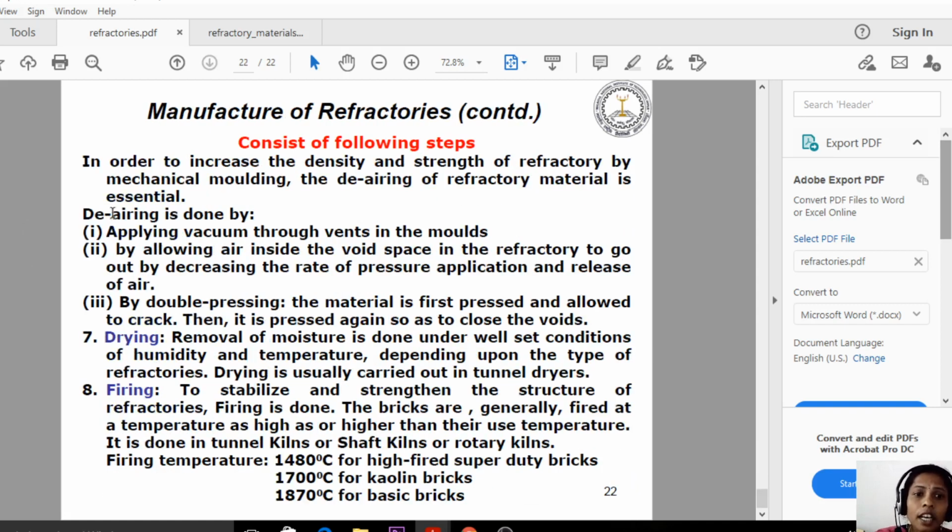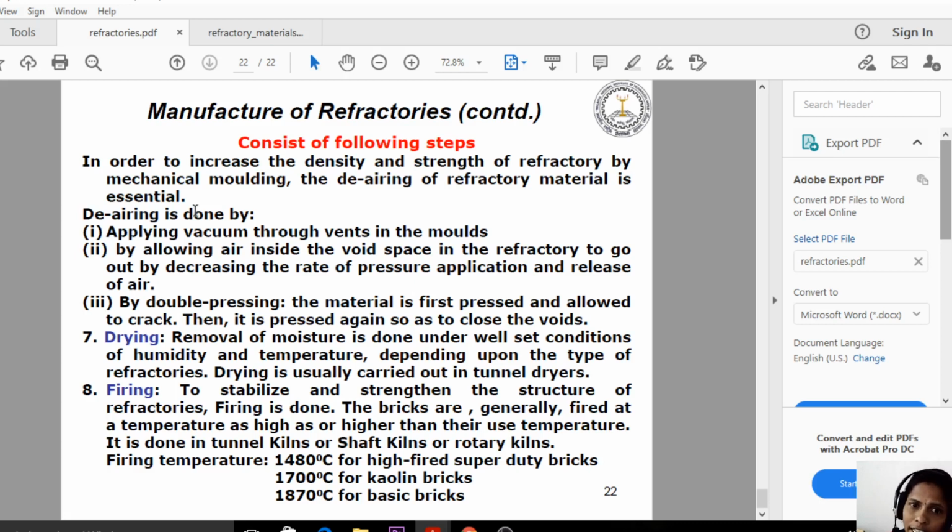But before that, in order to increase the density and the strength of the refractory by mechanical molding, the de-airing of refractory material is essential. That means before doing the molding process mechanically, in the equipment, we must do the de-airing process of the refractory material. De-airing is nothing but removing the air inside the refractory, that means the raw material.